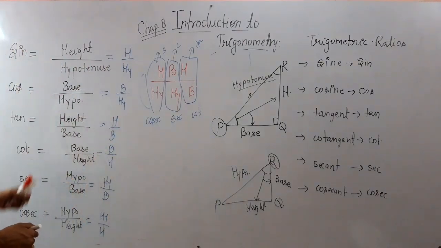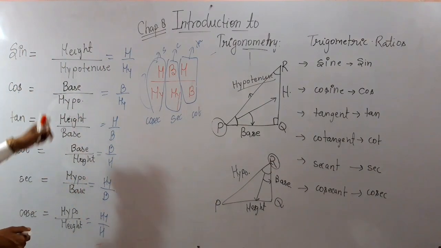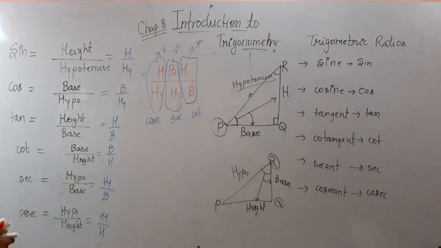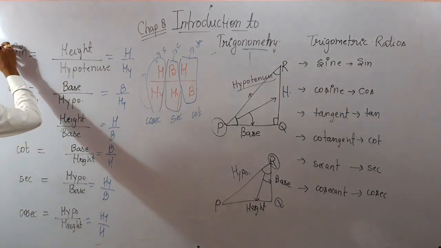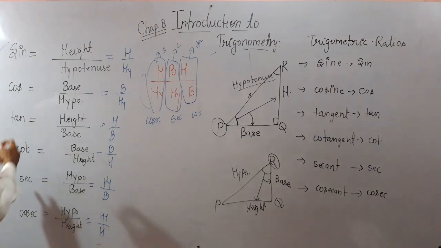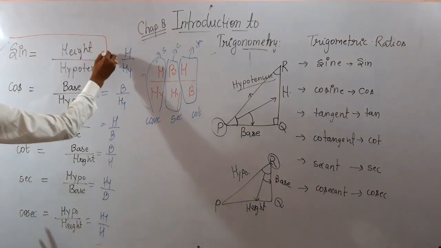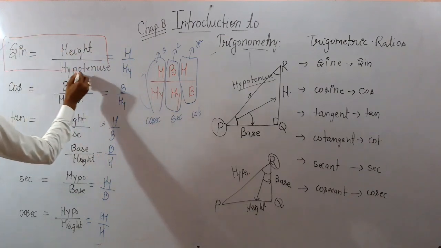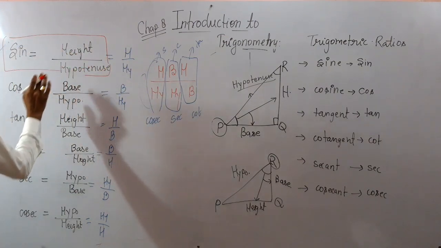From here you can observe something more, and that is, see here, sine is the ratio of height and hypotenuse.